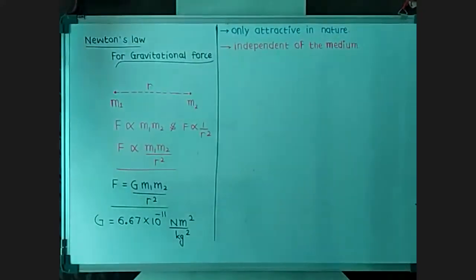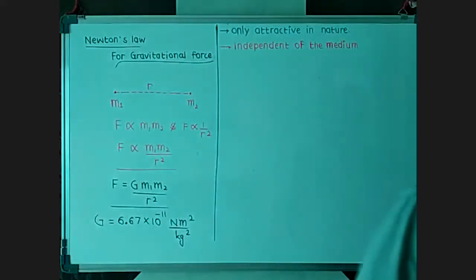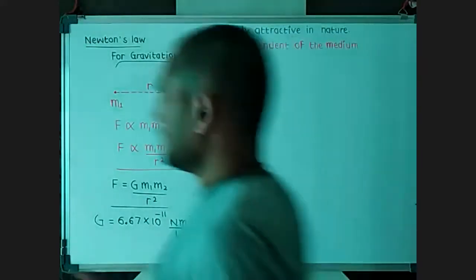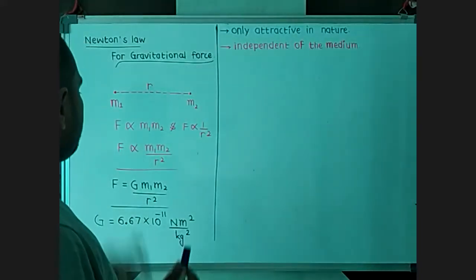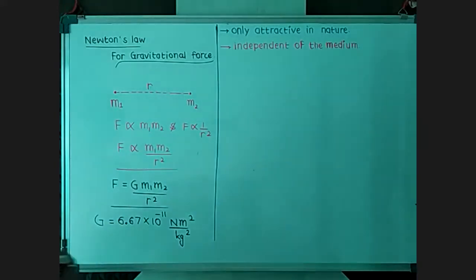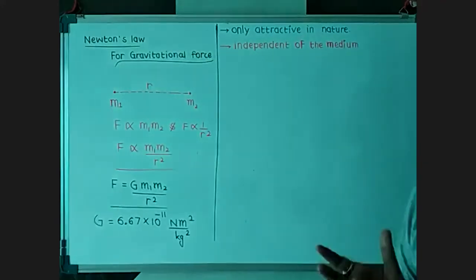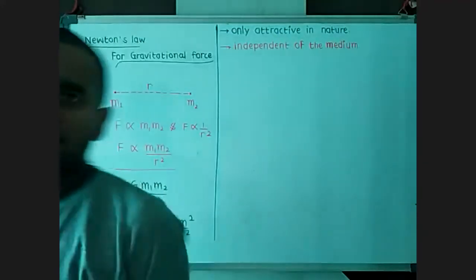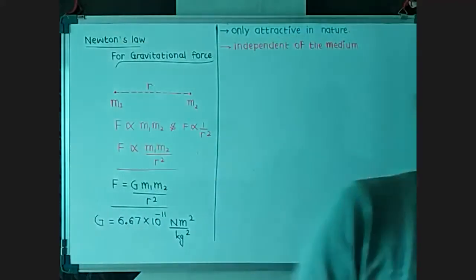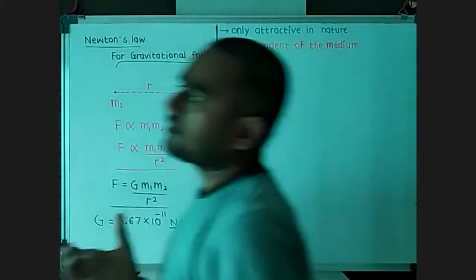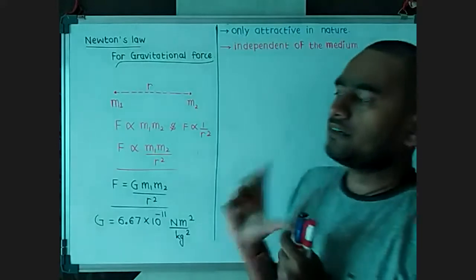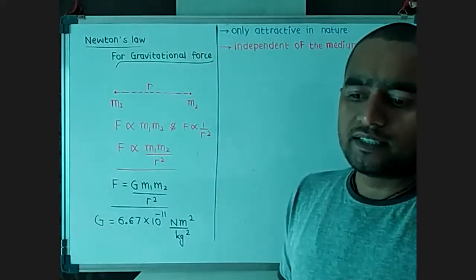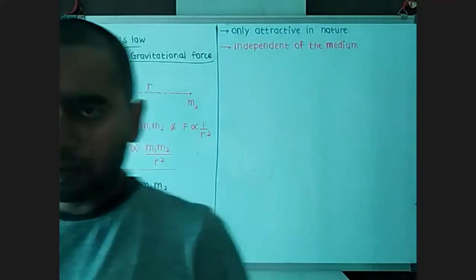So these are a few things about Newton's law of gravitational force between any two particles. Always remember that this force acts only between two particles. If we have more than two particles and want to calculate the total gravitational force, every time we consider the gravitational force between only two particles, and at that time we are not supposed to think about the other particles.